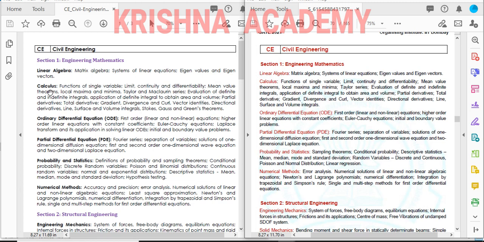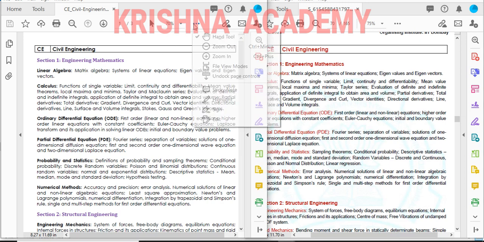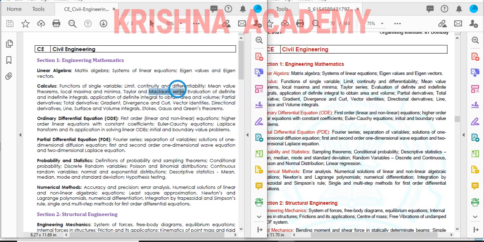There is no change in linear algebra, but in calculus, here there is the Maclaurin series, but in this there is no Maclaurin series. There is Taylor series, and then evaluation of definite integrals, and also Gauss and Green's theorem is not there now. They have deleted them. Stokes theorem also. So these three theorems you need not study for GATE 2021.